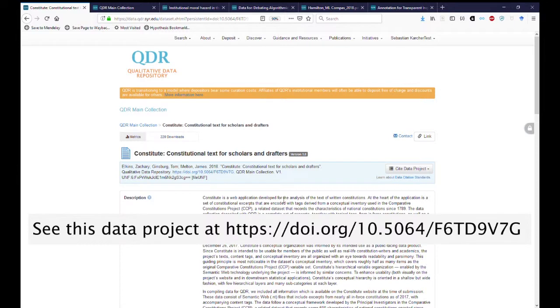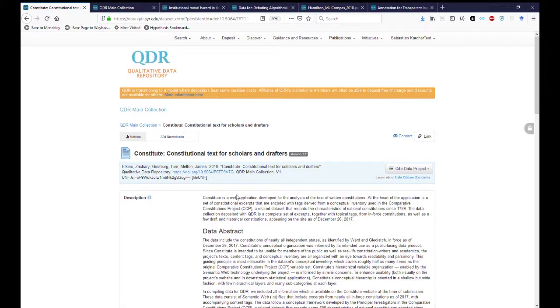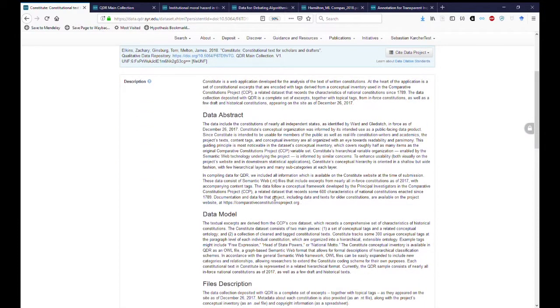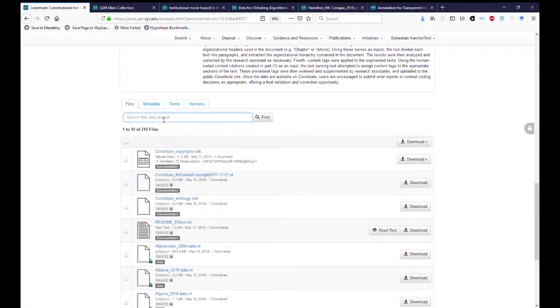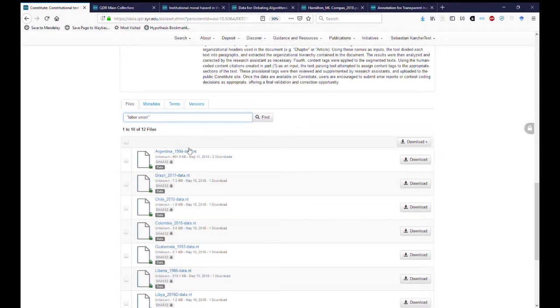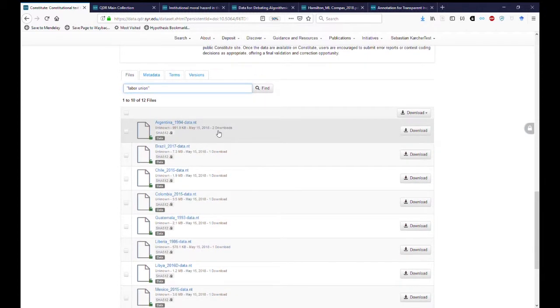They have several hundred constitutions from across the world and make them available in English translation in a systematized way using an ontology they developed. Now, one of the very simple, cool things I can do here, I can type in a search term such as labor union, and you can see there are 200 and some constitutions in there. And now I search, and I can find 12 of these containing explicit references to labor unions.